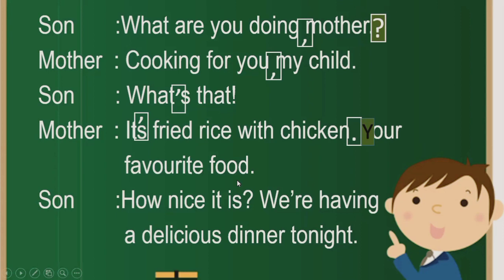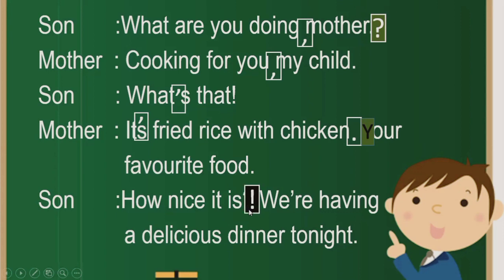The son is telling, "How nice it is." The boy is excited, or really pleased or glad. "We're having a delicious dinner tonight." And here, "How nice it is." Structurally, we can easily see that it is an exclamatory sentence, but a question mark or sign of interrogation has been used here, which is quite wrong.